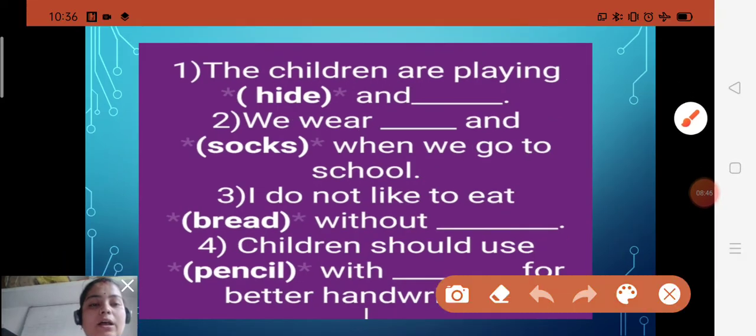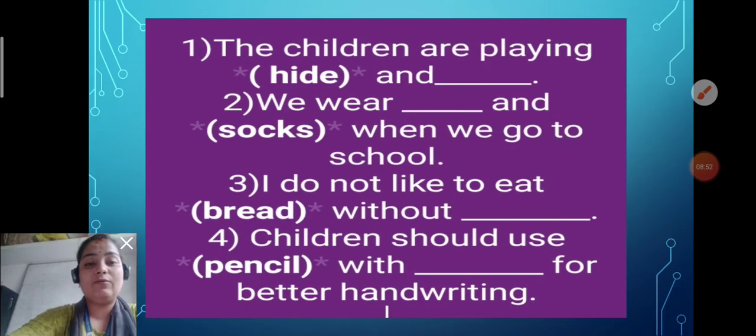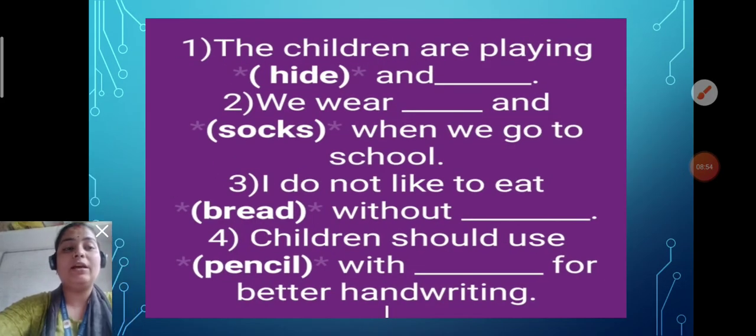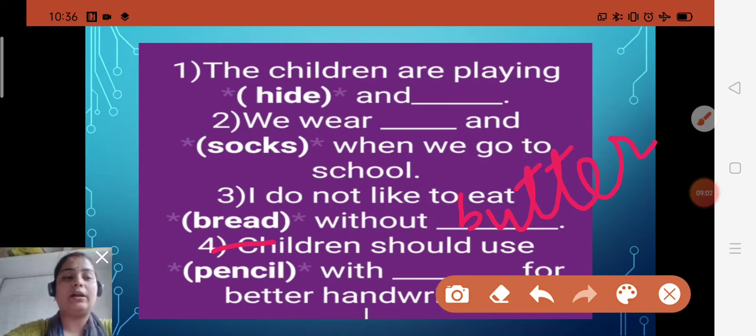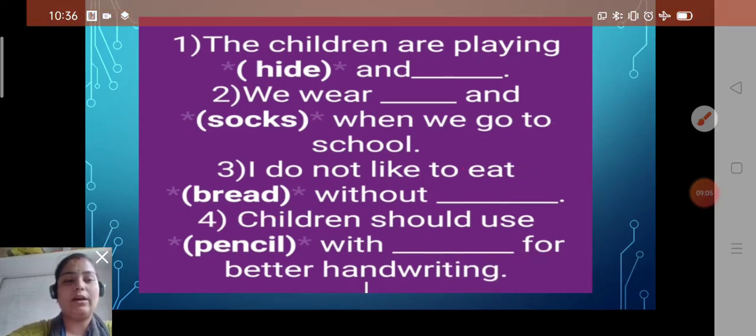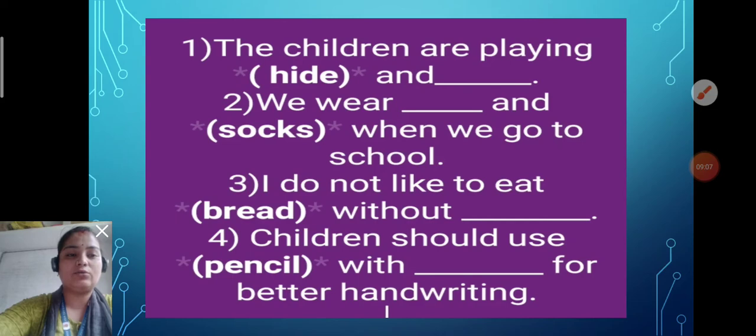Now third number: I do not like to eat bread without dash. Yes, we do not like to eat bread without butter. So bread and butter, there you will fill in butter. Bread and butter are pairing words. Okay everyone, now move to the next one.